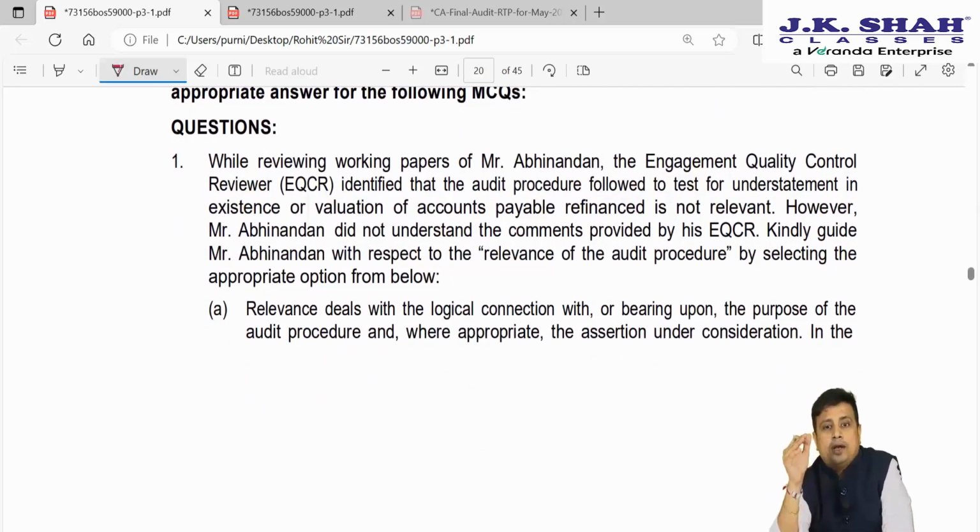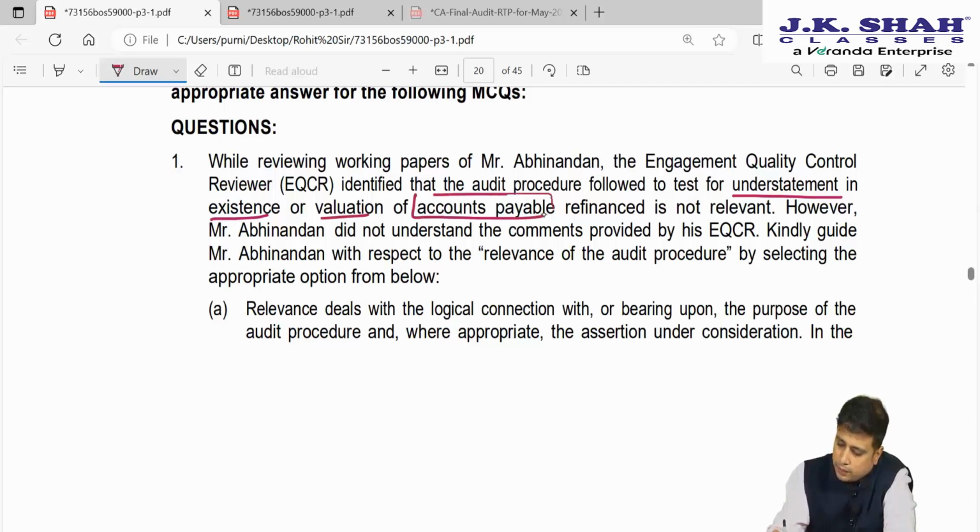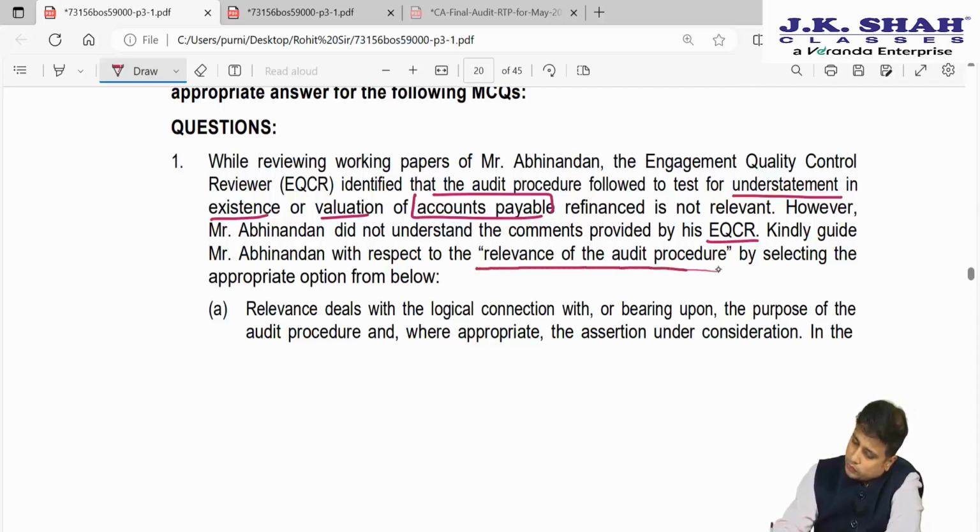Question number 1. While reviewing the working papers of Abhinandan, the Engagement Quality Control Reviewer identified that audit procedures for understatement in existence or valuation of accounts payable refinance is not relevant. So he's saying that the test procedure that we use is not relevant. However, Abhinandan did not understand the comments provided by EQCR. Kindly guide Abhinandan with respect to relevance of audit procedures by selecting appropriate option. So they are asking you, what do you mean by relevant audit procedure?